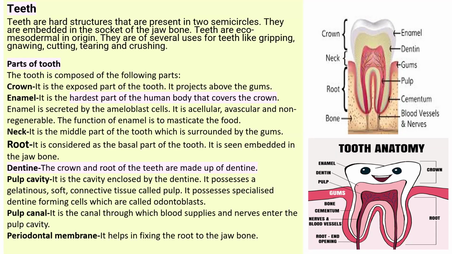Parts of the teeth: the first part is the crown. The crown is the exposed part of the tooth. It projects above the gingiva, above the gums. In the crown, there is enamel. Enamel covers the crown and is the hardest part of the human body.